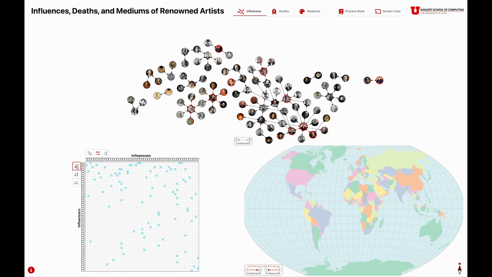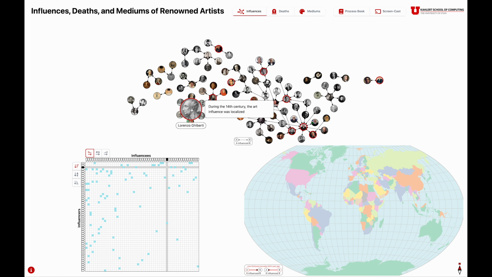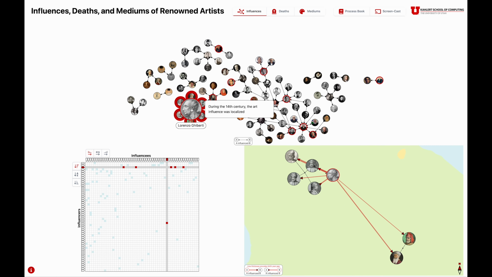If we click on descending for influencers and influencees, we can see how the relationships concentrate on the top left corner. One interesting aspect is how the influences spread wider due to new technologies over time. If we click on Lorenzo Ghiberti, we can see on the map that the artists he influenced were near him.